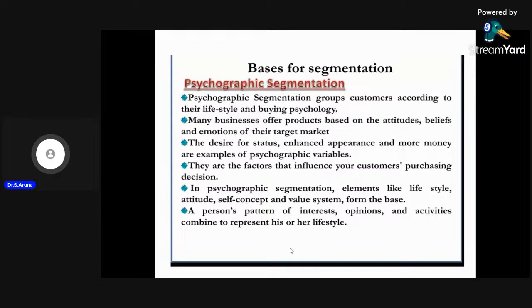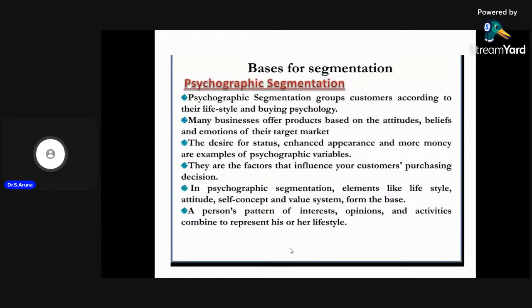Why? Because every human being does not have the common feeling. They have different attitudes, different beliefs, different emotions, and also different thoughts. So each and every thought will vary. To attract all types of customers, the marketer has to plan accordingly and offer a variety of products to the customers.